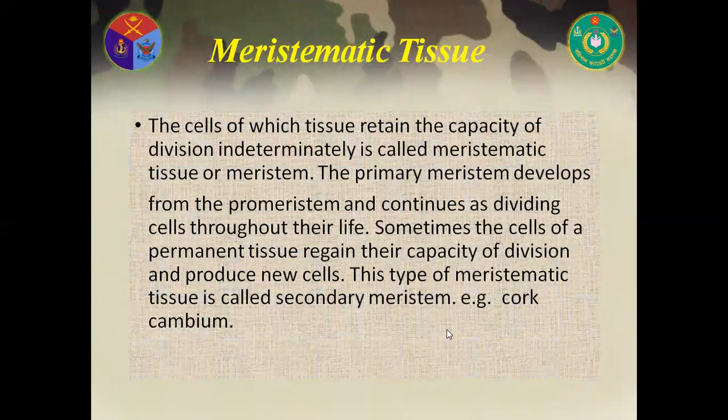Now, meristematic tissue. The cells of which tissue retain the capacity of division indeterminately is called meristematic tissue or meristem. The primary meristem develops from the promeristem and continues as dividing cells throughout their life. Sometimes the cells of a permanent tissue regain their capacity of division and produce new cells. This type of meristematic tissue is called secondary meristem. Cork cambium is the best example of secondary meristem.